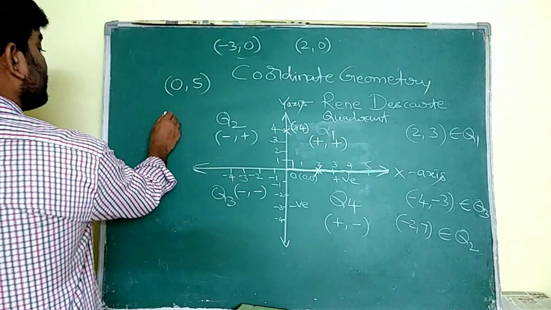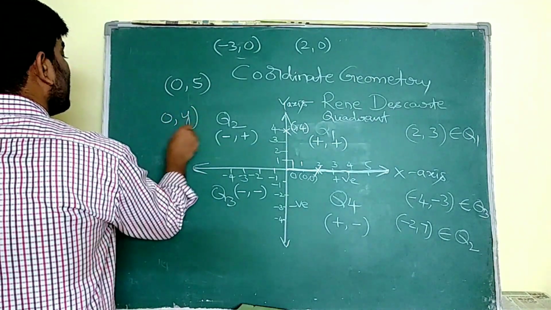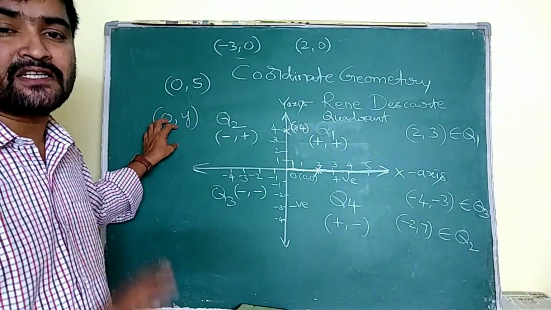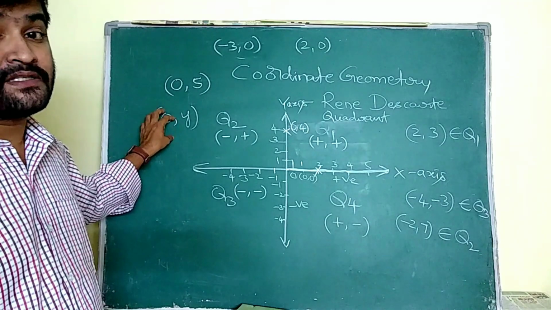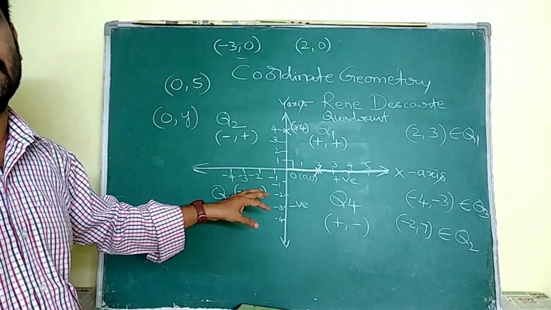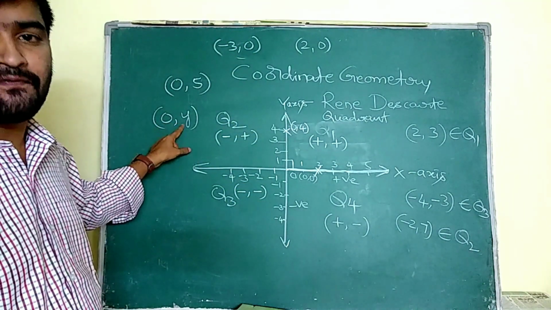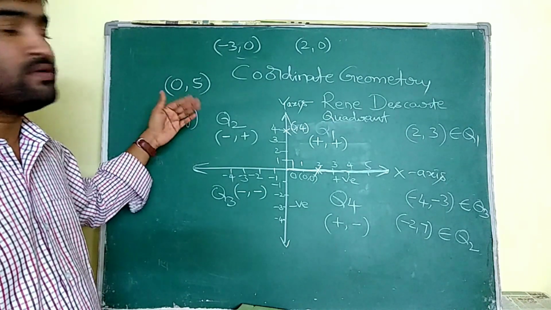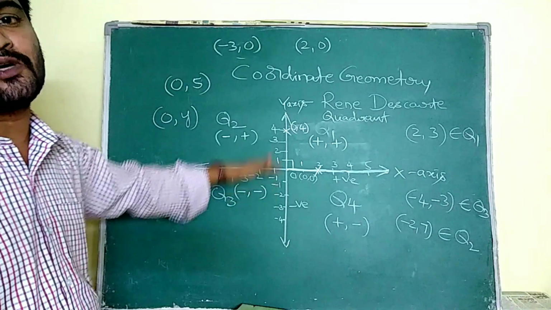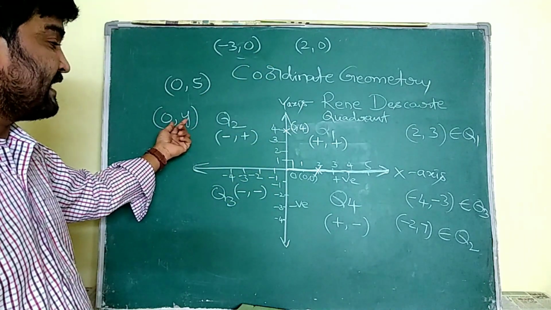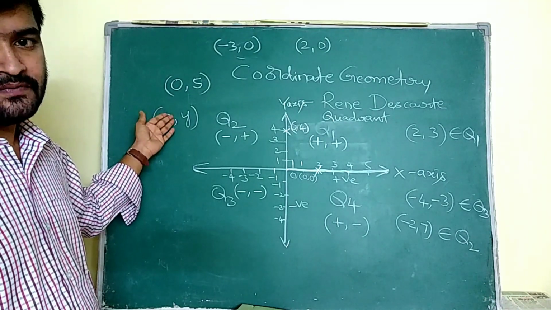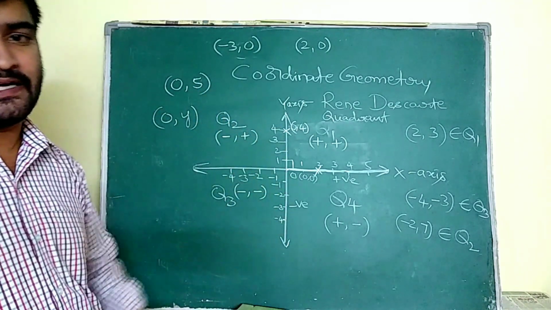Similarly, if anyone asks which quadrant (0, y) belongs to, we say that (0, y) does not belong to any quadrant, but it belongs to the y-axis. It depends on the value of y, whether it is positive or negative. If it is positive, specifically it belongs to the positive y-axis. If y is negative, like (0, -5), then that point belongs to the negative y-axis.